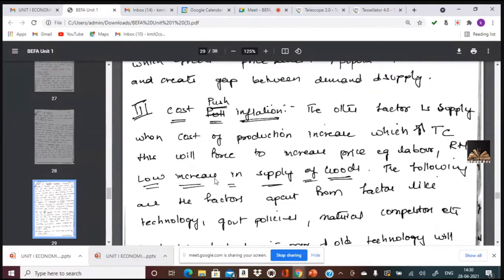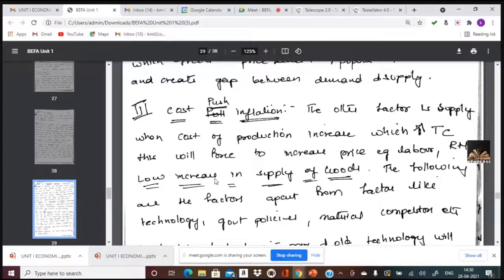Now going to cost push inflation. Cost push inflation is the impact of demand pull inflation. Once the demand increases, each and everyone tries to supply. Then what happens? There is a shortage of factors of production. What are the factors of production? Labor, raw material, machinery, money, finance, and so on. Once everyone starts producing, there would be a shortage of factors of production, and the cost of production increases.